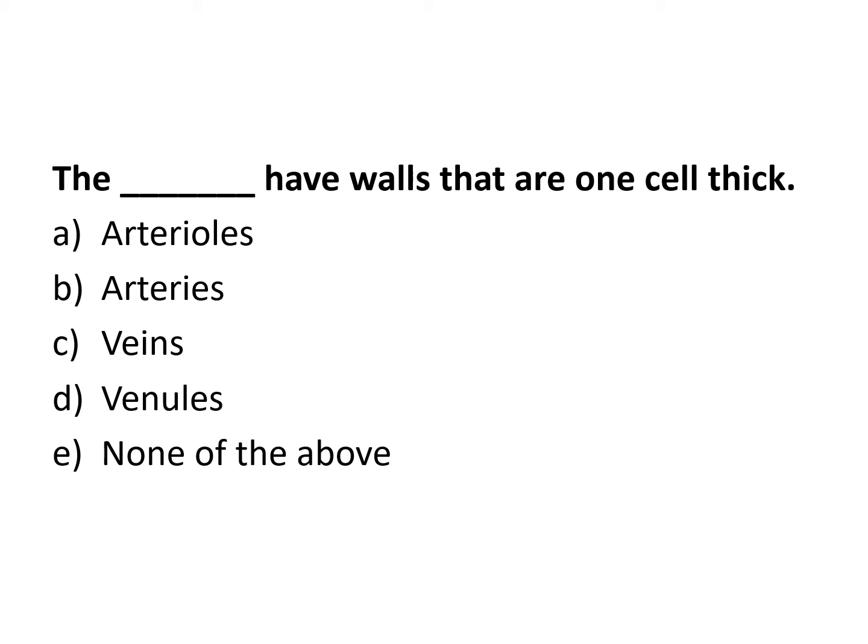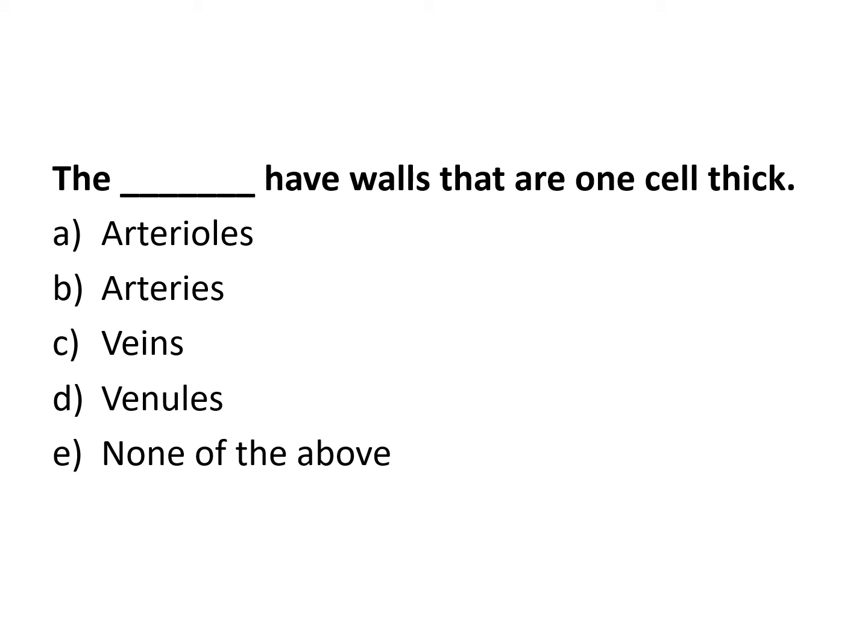The blank have walls that are 1 cell thick. Which of the following are super thin to allow for very fast, efficient exchange of gas and nutrients? Which part of the cardiovascular system are the leakiest?